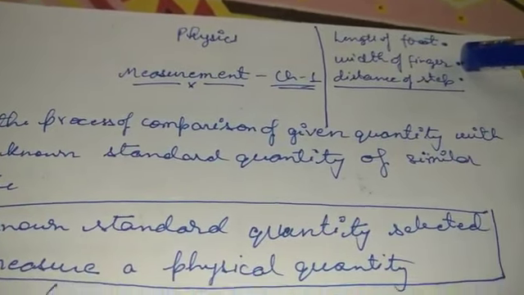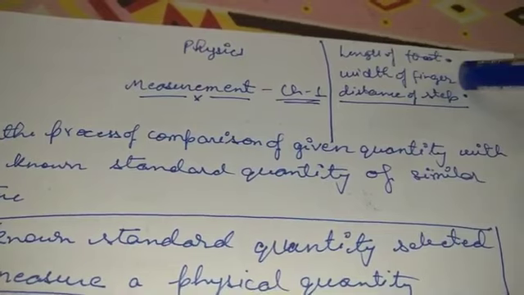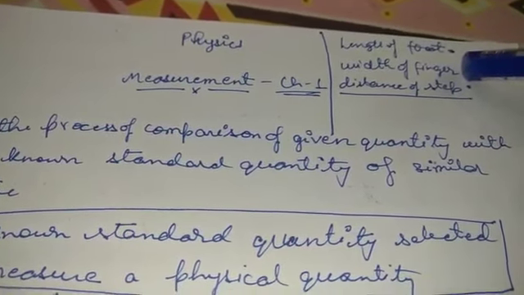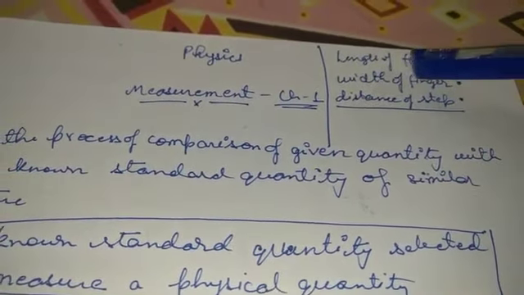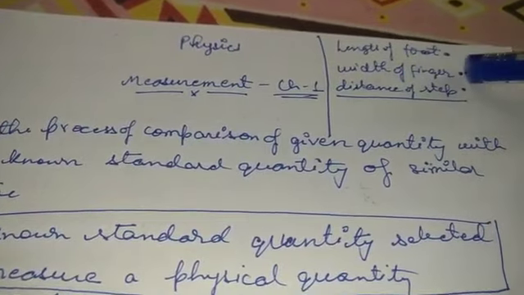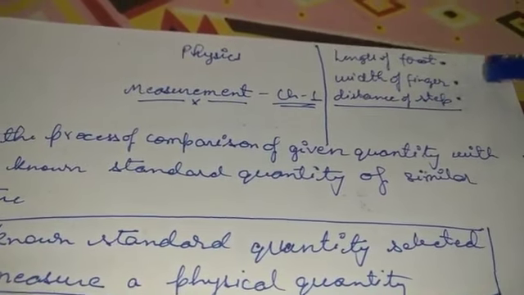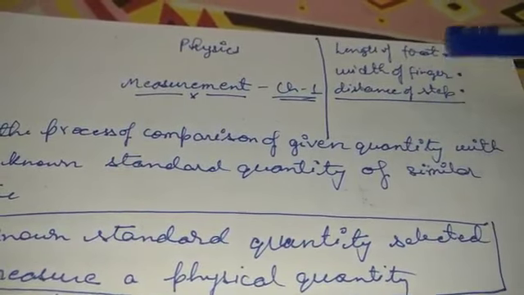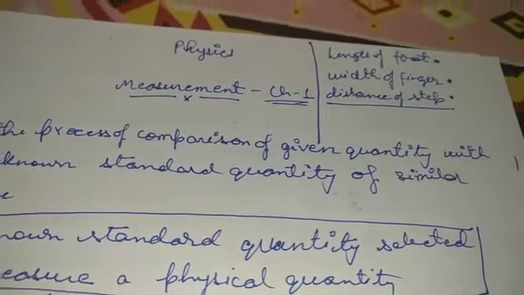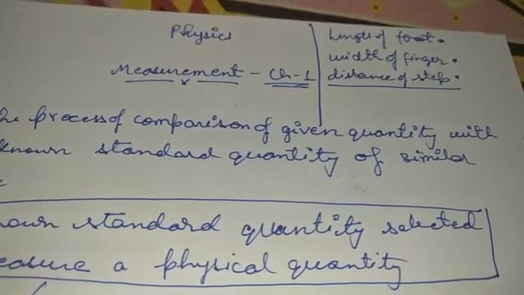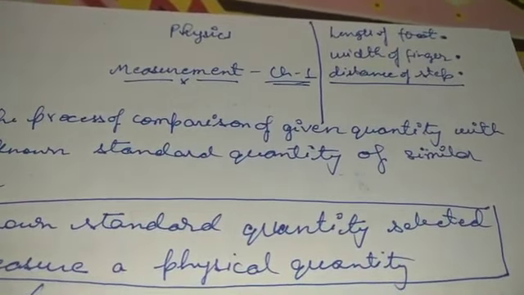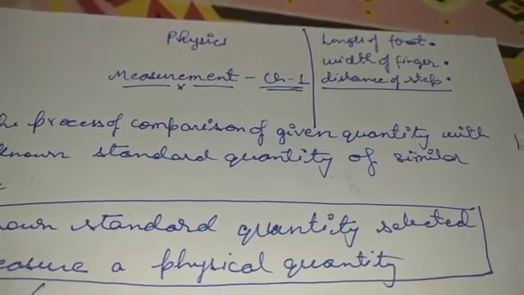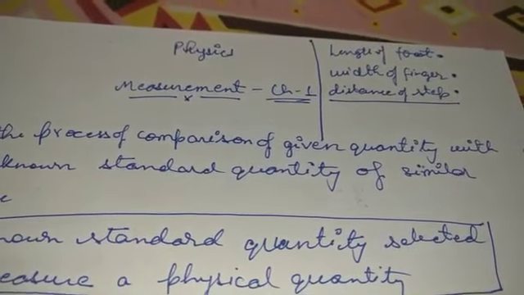These keep on changing as per the different body measurements. Maybe you are quite tall. In that case, the width of your finger is going to be different from your friend's or maybe your brother's or sister's. So whatever you measure using the width of a finger or the span will be different from your brother's. The same goes for the distance of a step or the length of a foot, and many other things which were used to measure in ancient times, like the span, cubit, foot, but these did not have a fixed value.